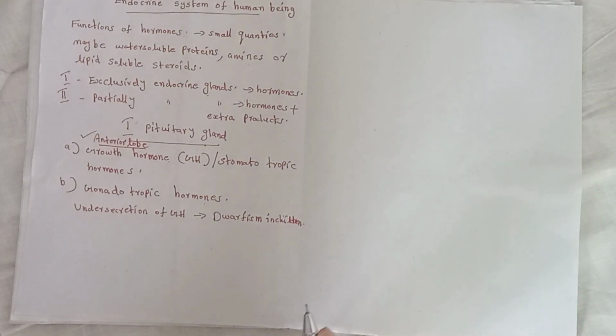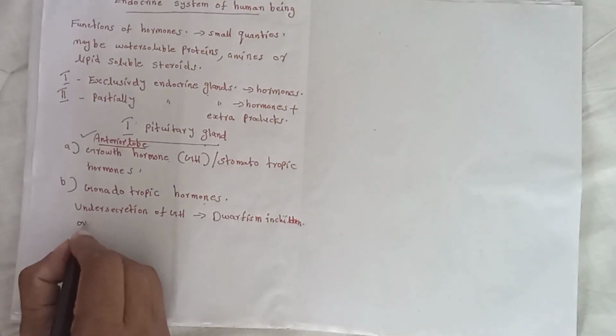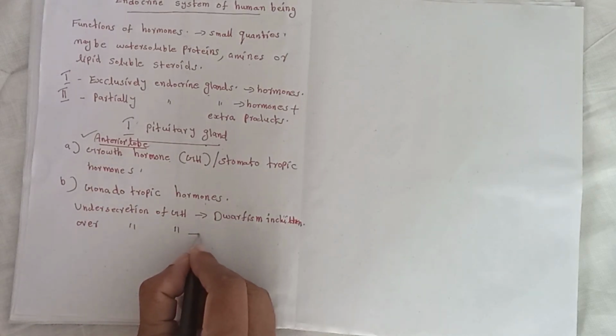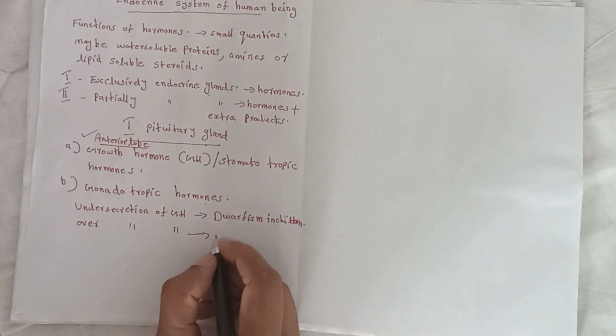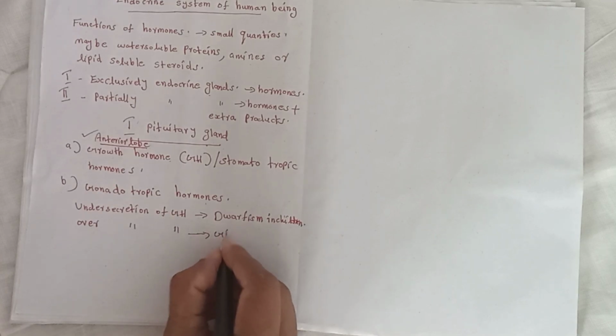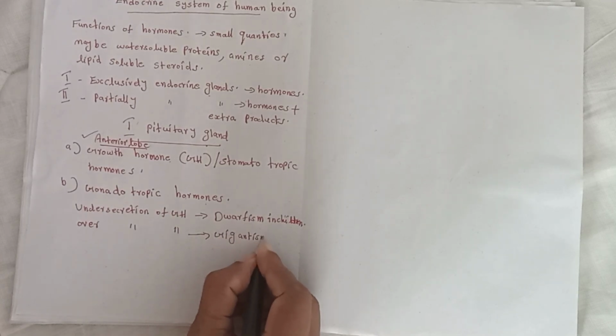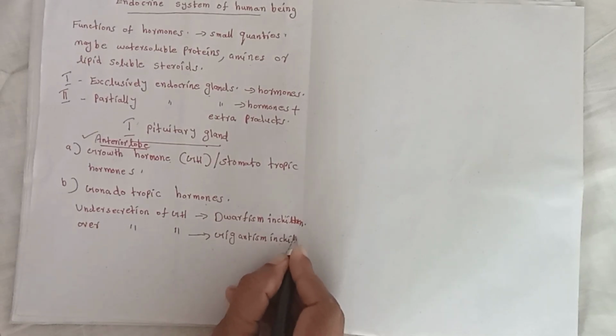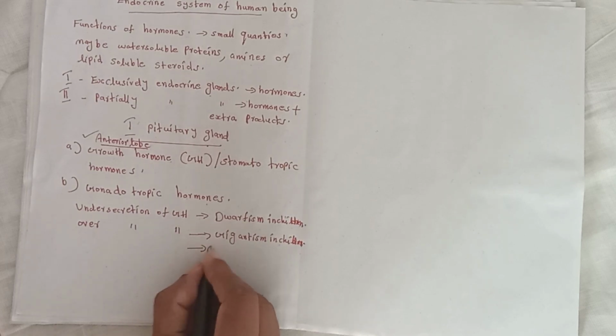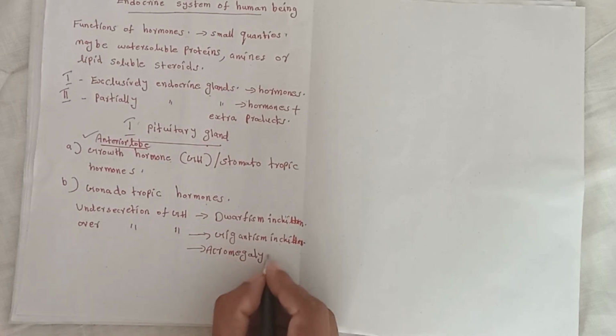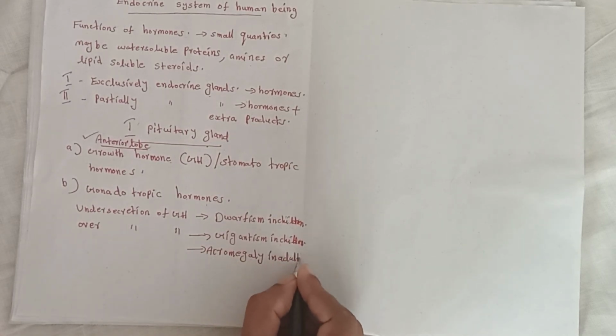The over secretion of growth hormone leads to gigantism in children and acromegaly in adults. In this case, the bones of adults become enlarged.